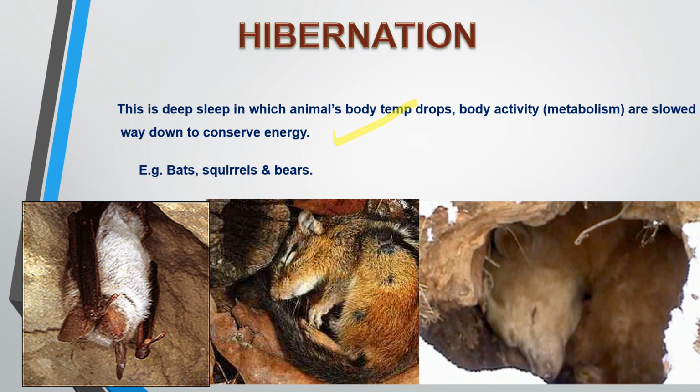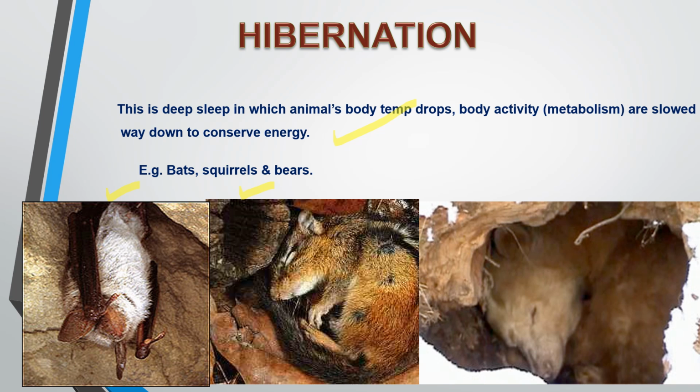So, in the first image, it shows a bat in a hibernating state, clinging to a surface with its wings folded. Bats hibernate in caves or other secluded places, lowering their body temperature and metabolic rate to conserve energy. Then in the second image, it shows a squirrel curled up and sleeping.